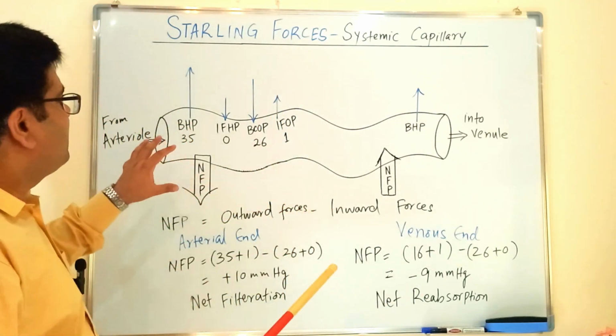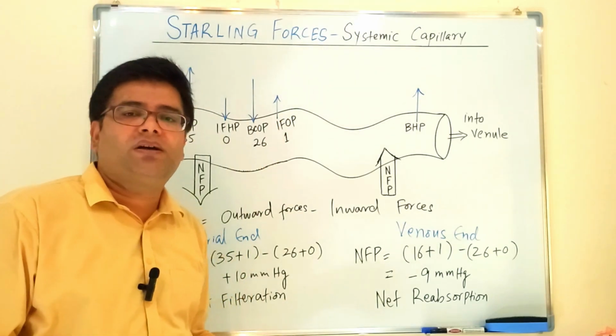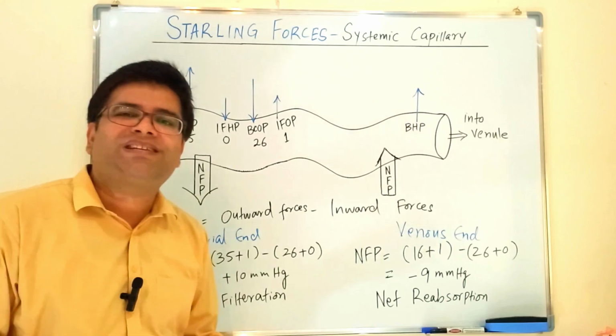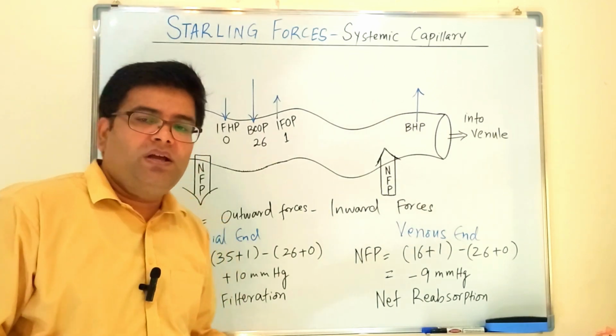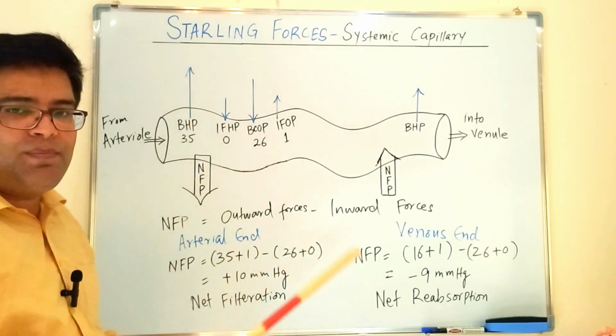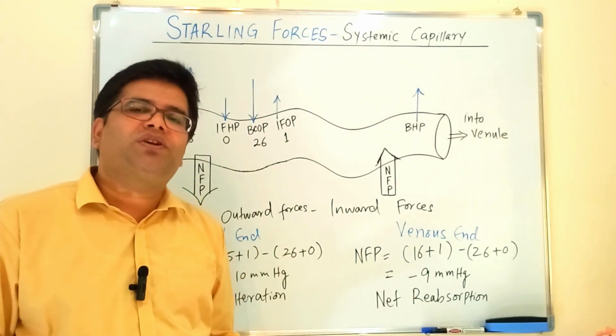So you can see here the arrows which are towards outside represent the forces which are causing filtration, and the arrows which are towards inside represent the forces which are causing inward movement of fluid. So what will happen here at the arterial end of capillary? The interplay between outward and inward forces will determine the net filtration pressure.